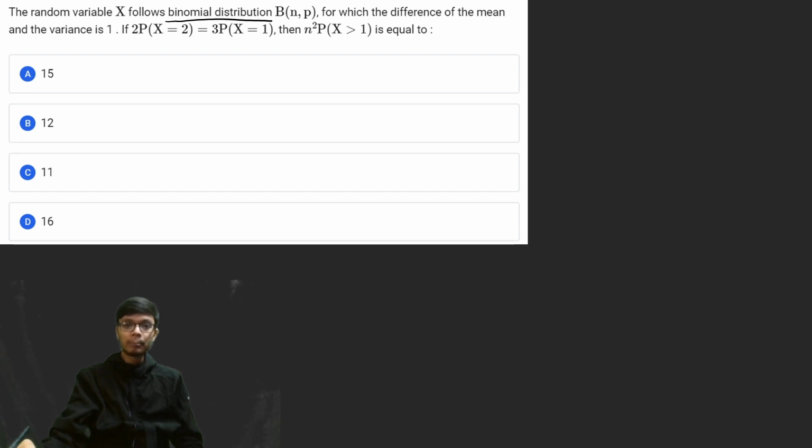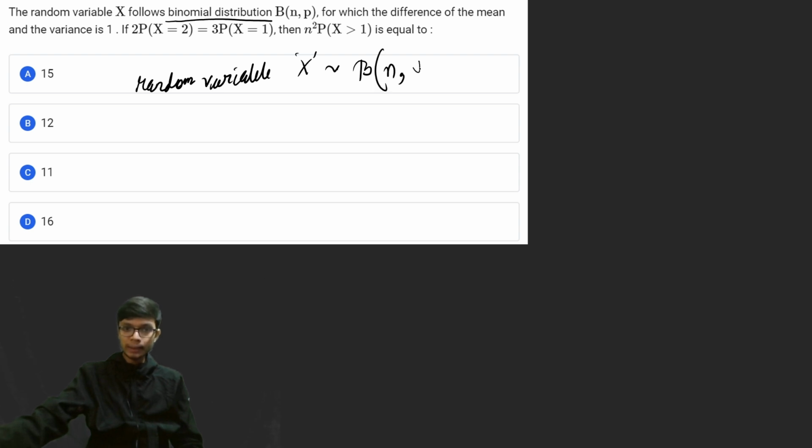That is, whenever Bernoulli trials are performed for n number of trials, that particular distribution becomes a binomial distribution. If you have studied, you must know these terms. A Bernoulli trial is a trial which has two outcomes, either a success or a failure. If that success and failure are performed for n number of trials, then that distribution becomes a binomial distribution. So we are given a random variable x, and it says that x follows a binomial distribution B with number of trials n and probability of success p.